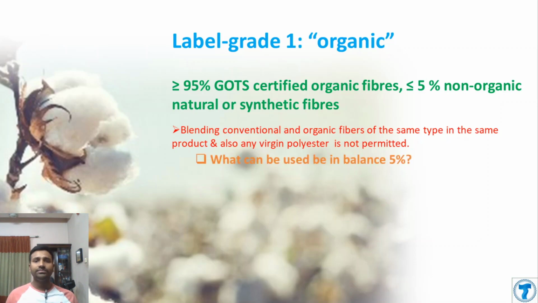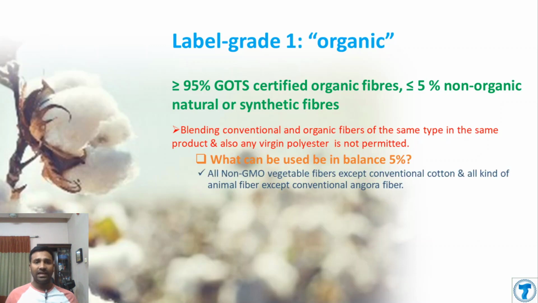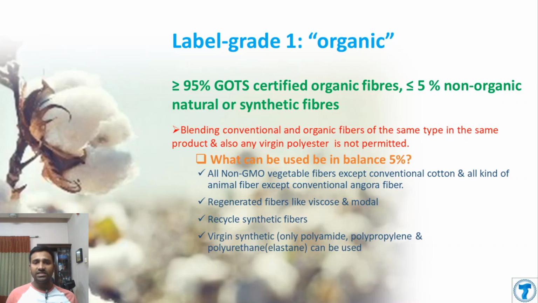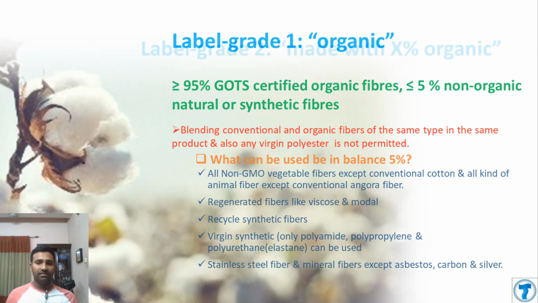So what will be the balance 5%? It can be all non-GMO vegetable fibers except conventional cotton, all kinds of animal fiber except conventional angora fiber, regenerated fibers like viscose and modal, recycled synthetic fibers, and virgin synthetic fibers, only polyamide, polypropylene and polyurethane. Basically polyurethane is elastane fiber. It can also be stainless steel fiber, mineral fiber except asbestos, and carbon and silver.